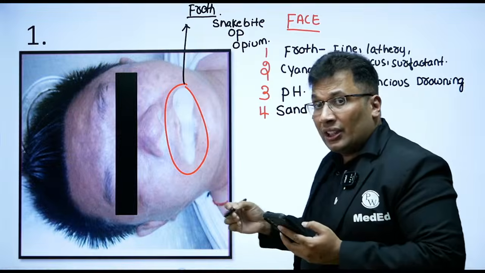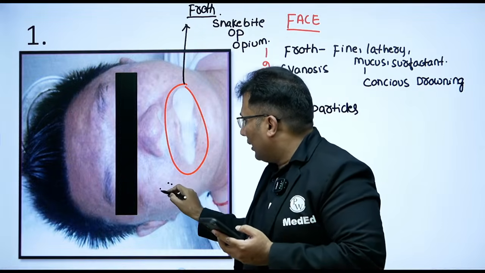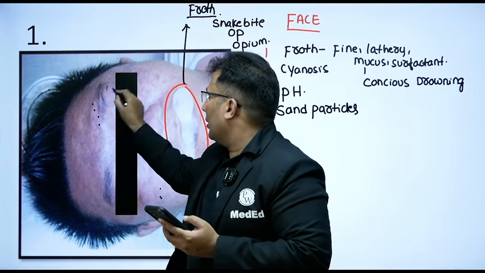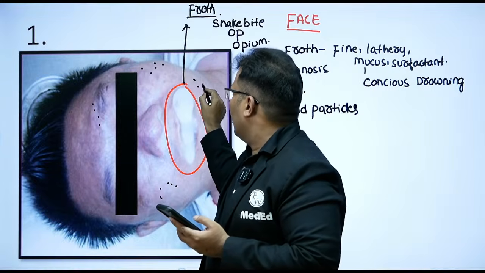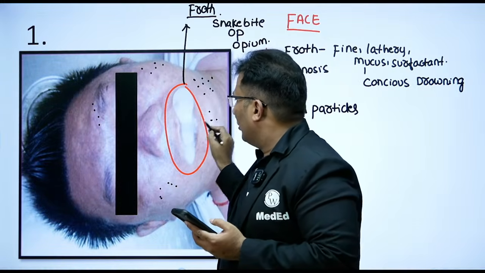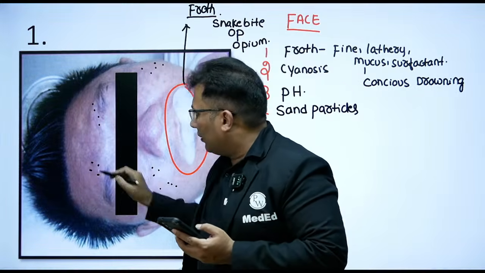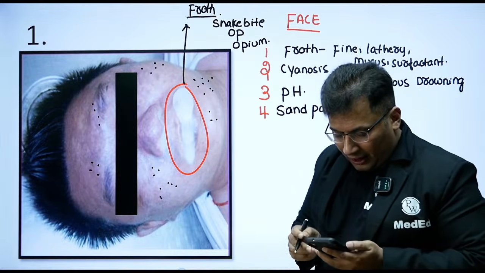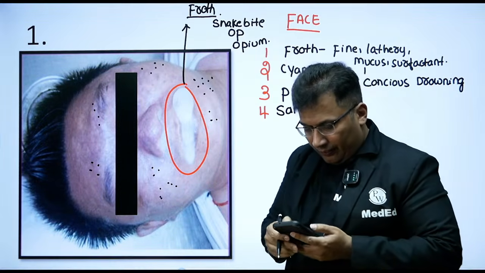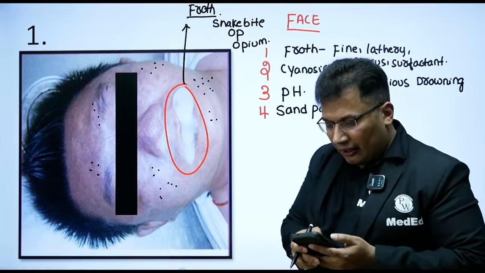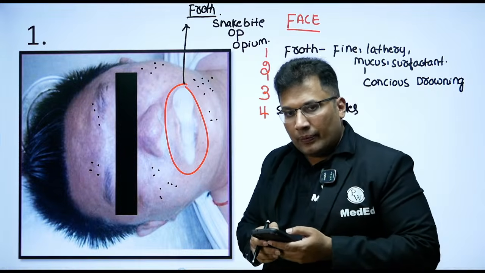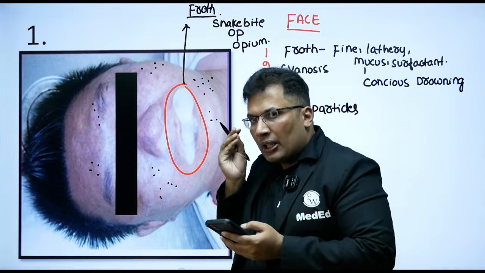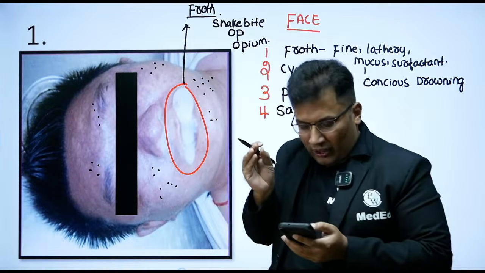And in some conditions you will get something like this, a postmortem artifact. What are these basically? Can anyone tell me? Priyanka? What is the finding there in case of drowning? Postmortem artifact. What is that?